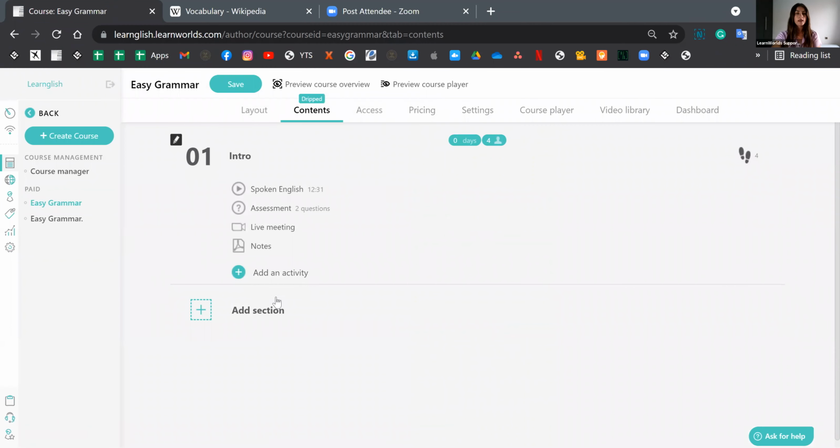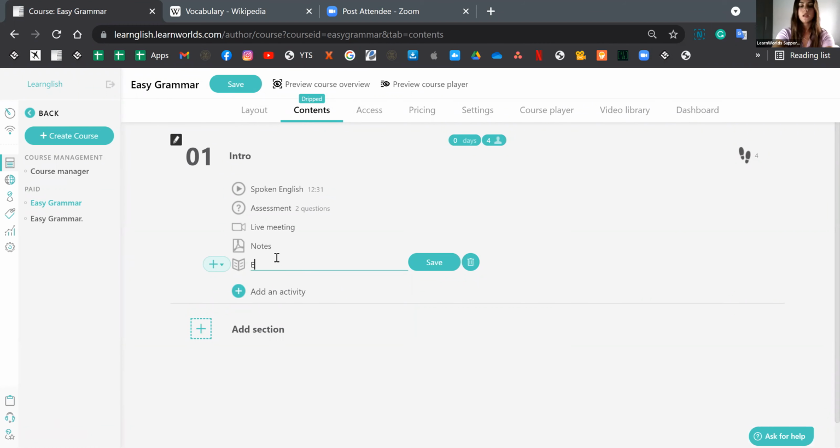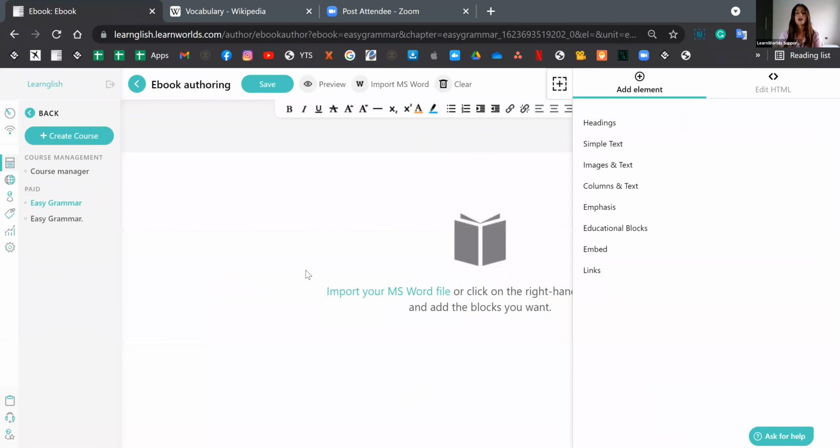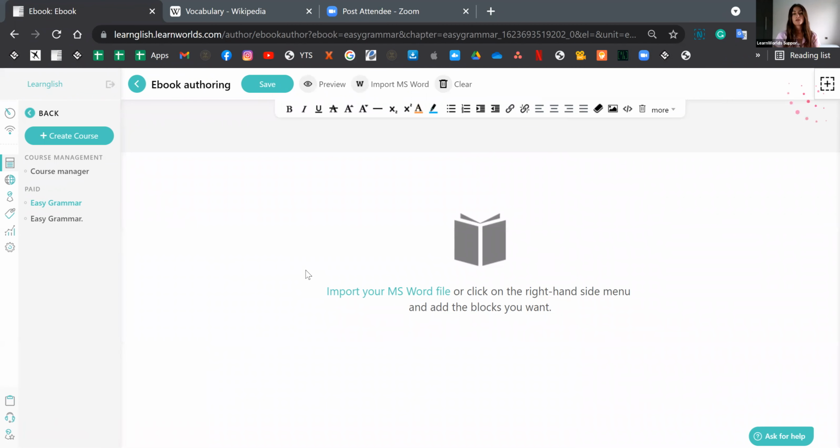And finally, let's also go ahead and add an ebook. Ebooks, again, are very popular in online courses. So ebook. Now, if you remember, I don't know if I mentioned, but there are two ways for you to have ebooks. Well, three basically, but two main. So if you have your ebook in a Microsoft Word file, then you can import those from here. If you don't, then don't worry, you can actually create those from scratch.